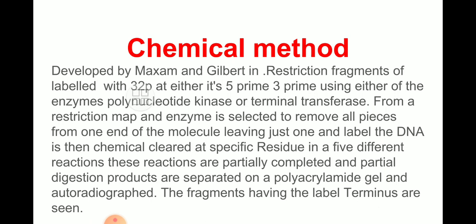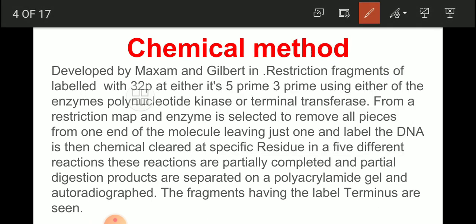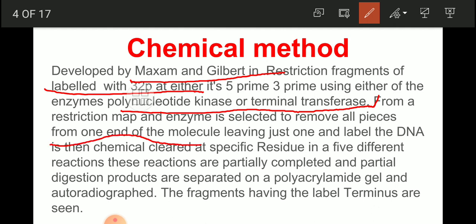Now, are there chemical methods? Definitely. One of the chemical methods was developed by Maxam and Gilbert, in which restriction fragments are labeled with 32 phosphorus at either end, 5 prime or 3 prime, using either of the enzymes polynucleotide kinase or terminal transferase. From the restriction map, an enzyme is selected to remove all the pieces from one end of the molecule, leaving just one labeled end.